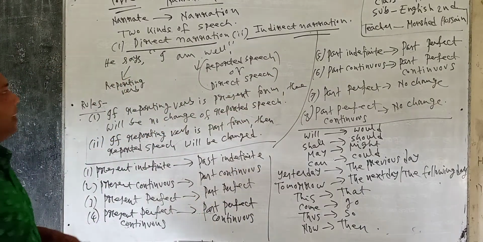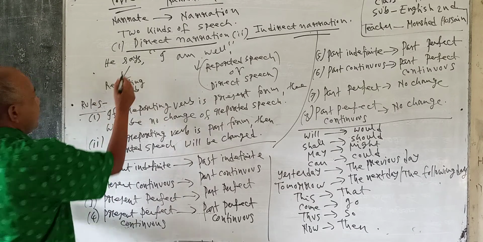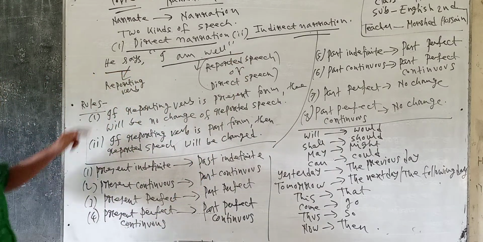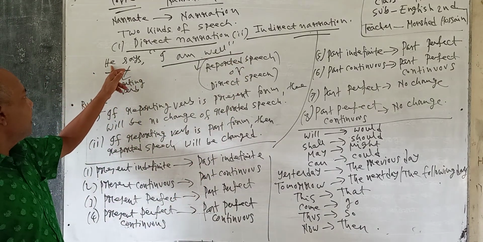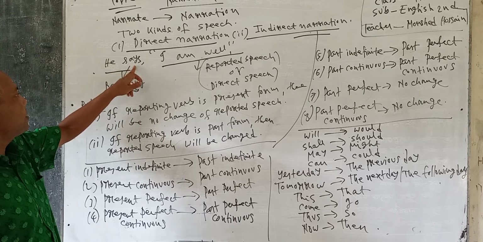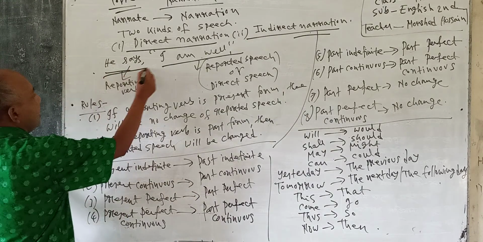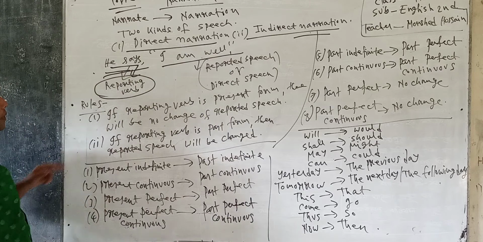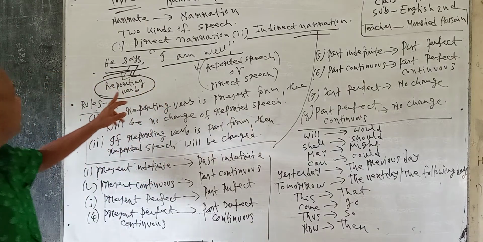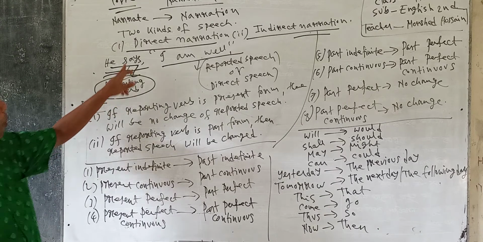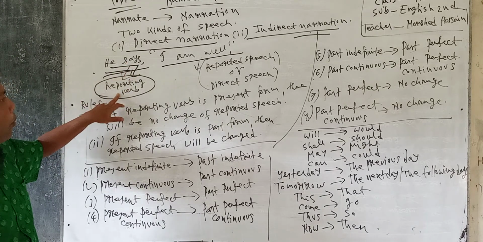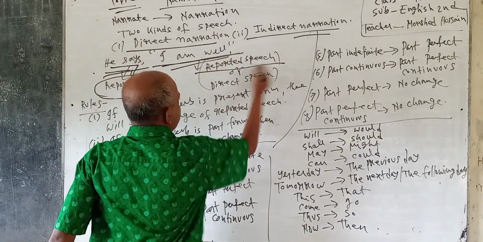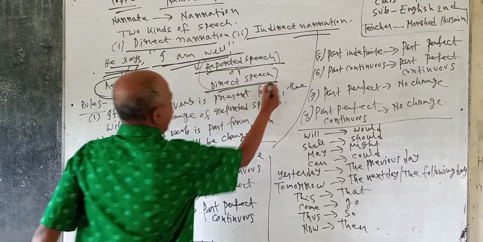So there is some criteria, learners. Some sentence there: He says, I am going. When the speaker starts his statement, this, he says, is called the reporting verb. According to the rules of narration, this is the reporting verb, where the sentence starts. And the statement, I am going, is the reported speech, or the direct speech.